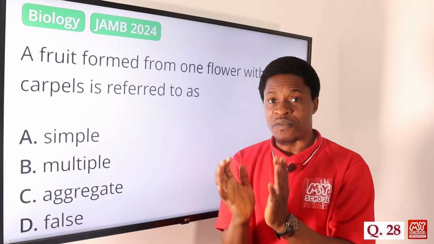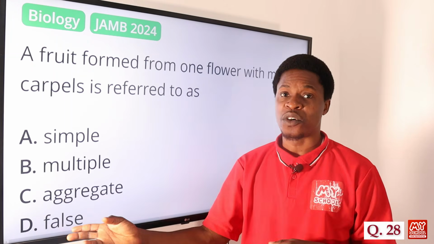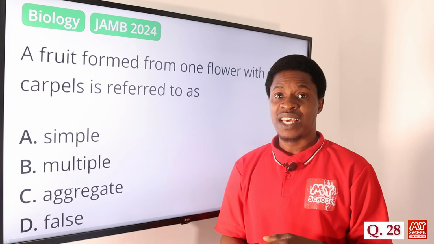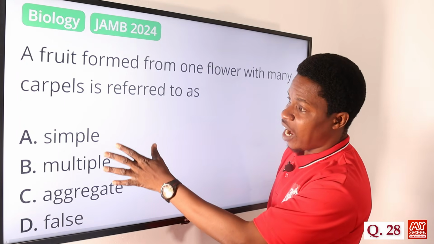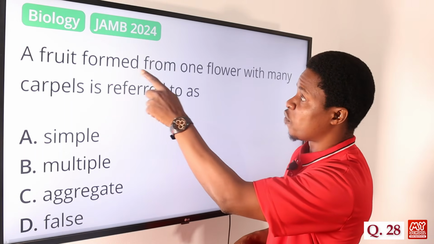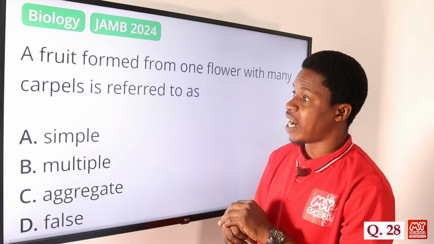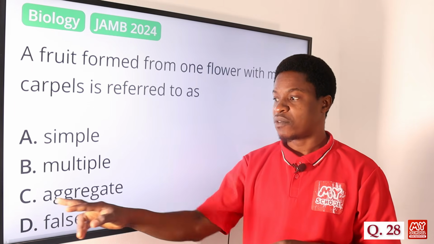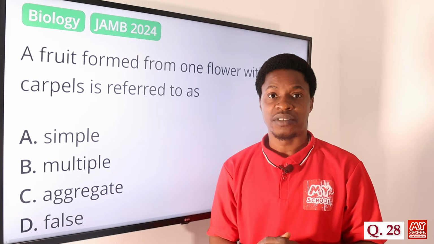Emanating from the what? From the ovary. So because of that, it becomes a false fruit. An example of that kind of fruit is the pear. Okay, we have the pear and so on. So for these options that we have now, a fruit formed from one flower with many carpels is referred to as aggregate fruit. So the correct answer is option C.